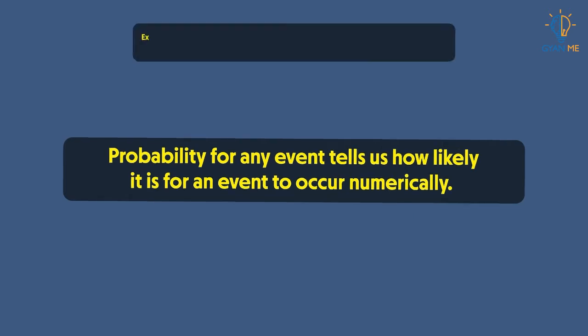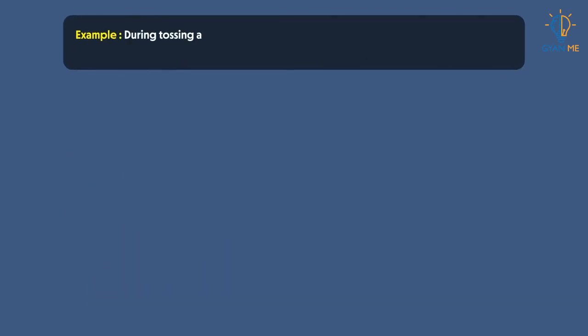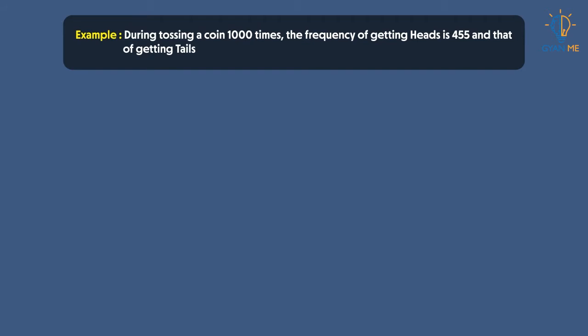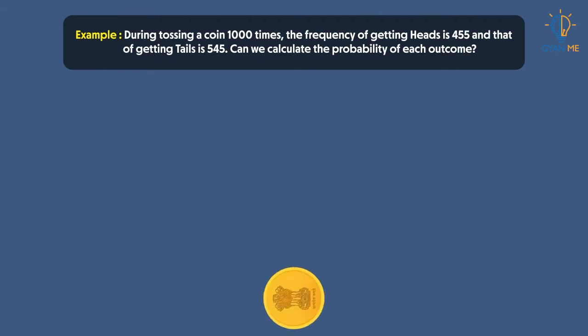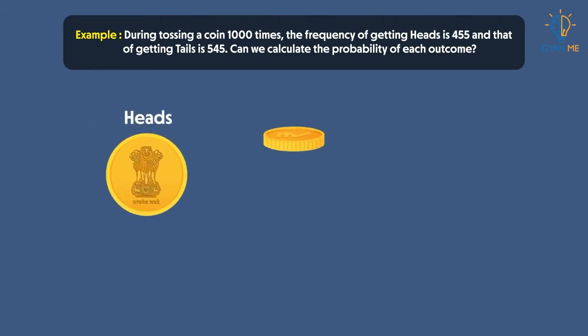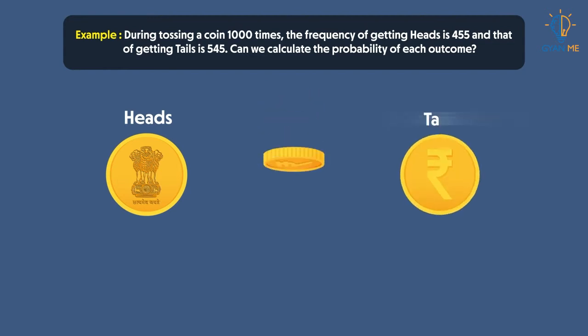numerically. For example, during tossing a coin 1,000 times, the frequency of getting heads is 455 and that of getting tails is 545. Can we calculate the probability of each outcome? Yes, you heard it right. I said each outcome. Since during tossing a coin, getting heads is one outcome and getting tails is the other outcome.